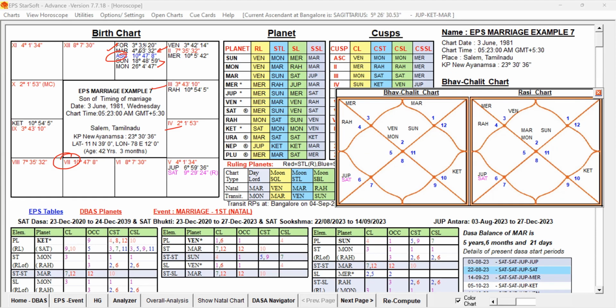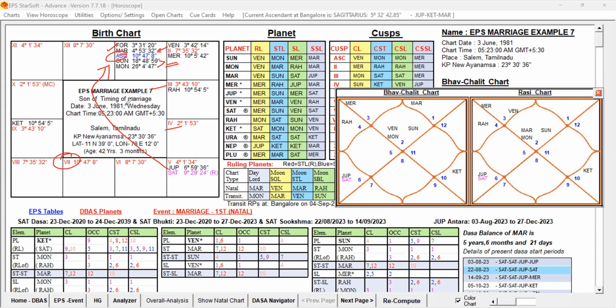The Rasi Lord of Mars is Venus, posted in this first house itself, but in the second sign, conjoined with Mercury. So Venus is conjoined with Mercury, connected to the second house. Now, is any other planet influencing the seventh lord Mars? Yes, Jupiter is aspecting Mars by ninth aspect.